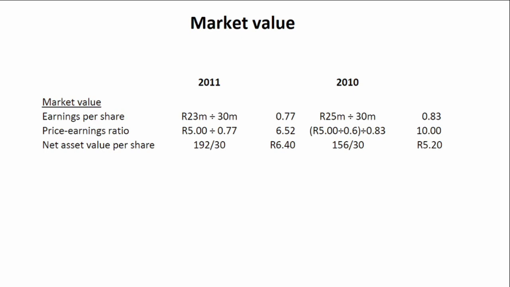We also need to compare the net asset value per share to the market value of our share. So in 2010, our net asset value per share was 5 Rand 20, whereas the market value of our share was 8 Rand and 33 cents. So the market value of the share there is higher than the net asset value per share. Whereas in 2011, we'll see our net asset value per share is 6 Rand 40, but our market value per share is only 5 Rand, meaning our net asset value per share is actually greater than the market value per share. This gives an indication that the market is not really happy with what is happening in the company.